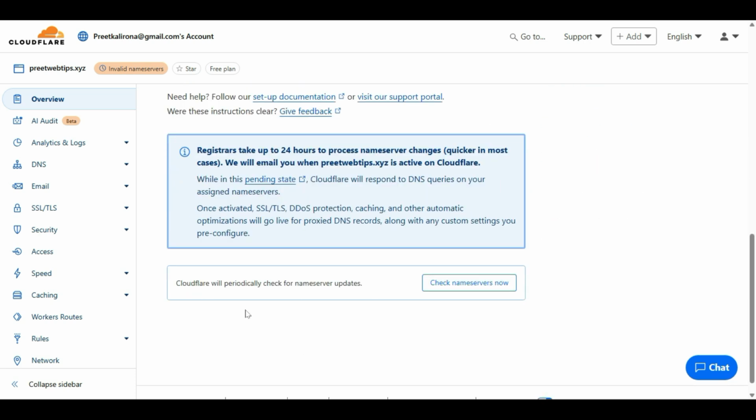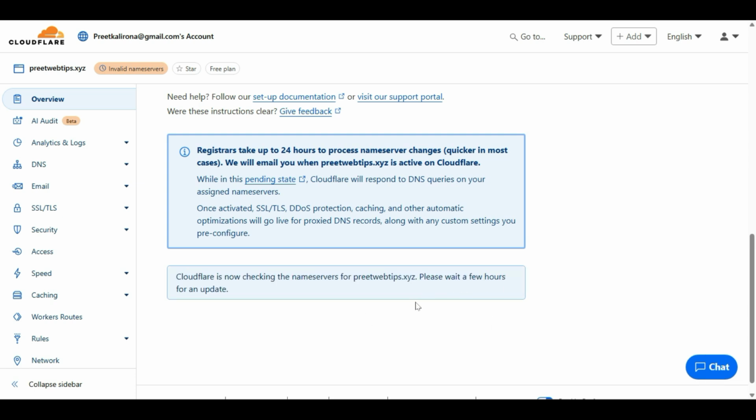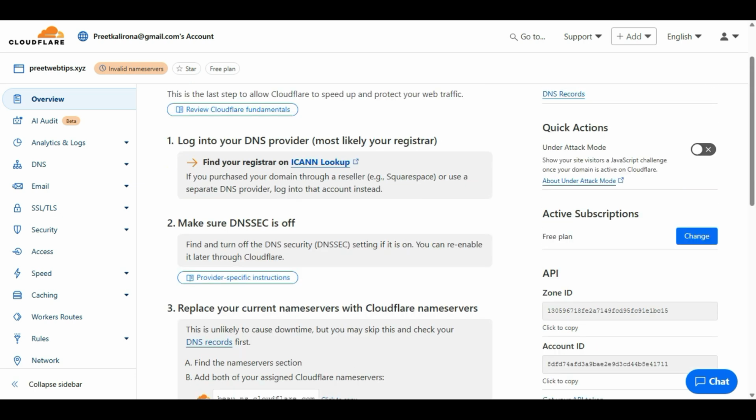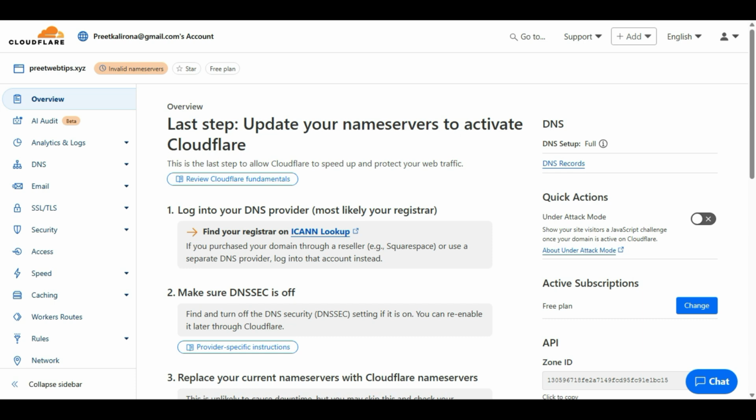Cloudflare will check for name server update. Check name server now, because you already changed it. Click on check name server now. Cloudflare is now checking your name server. Please wait a few hours, but it will not take hours. It will take very little time.